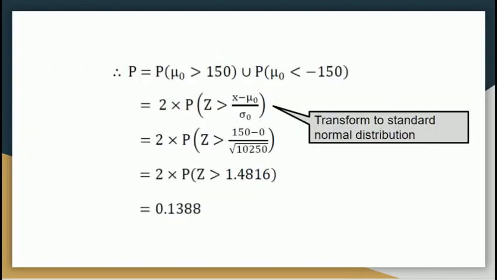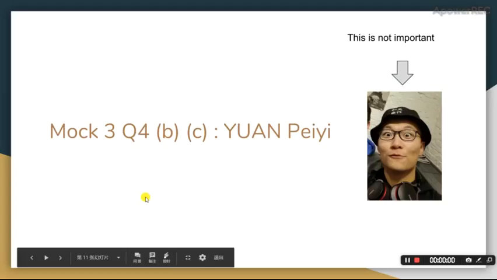Therefore, the probability equals the probability of mu0 bigger than 150 plus the probability of mu0 smaller than negative 150. Here, we transform the normal distribution into the standard form, which is 2 times the probability of z bigger than 150 minus 0 over the square root of 10,250. Finally, we calculate the equation and get the final answer, which is 0.1388.